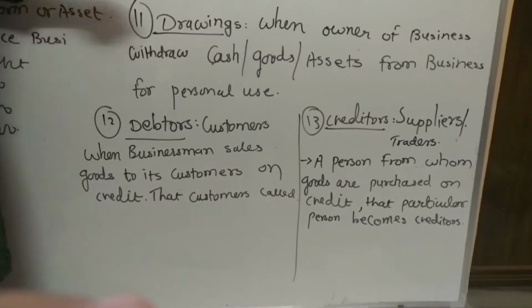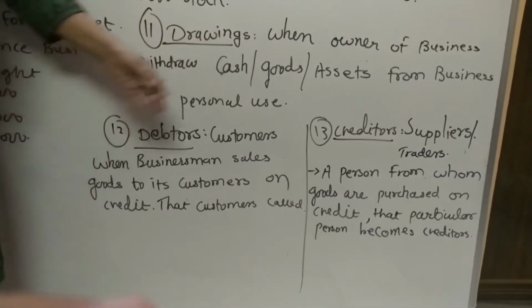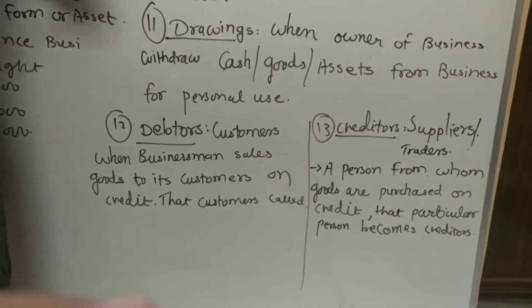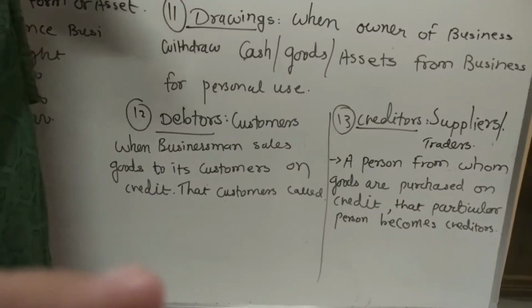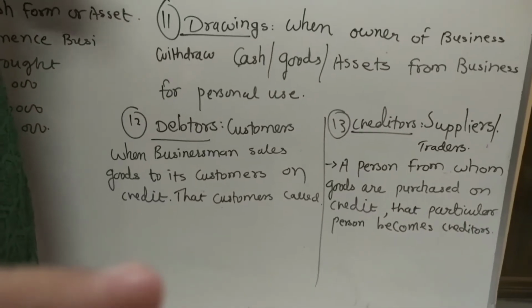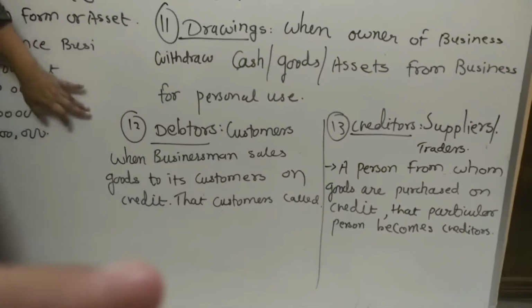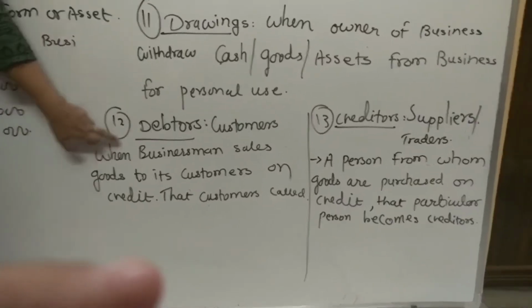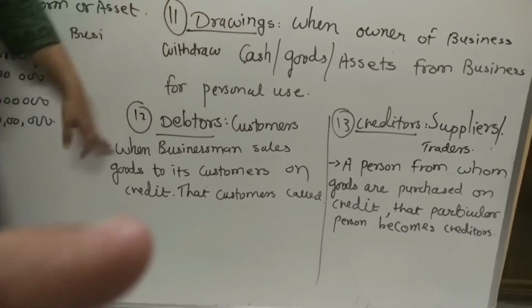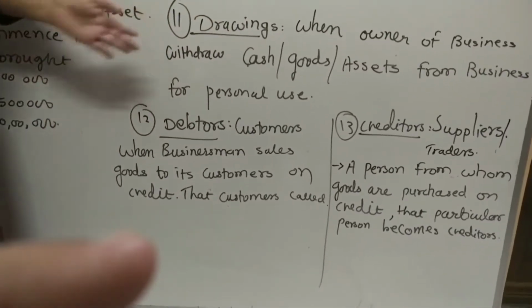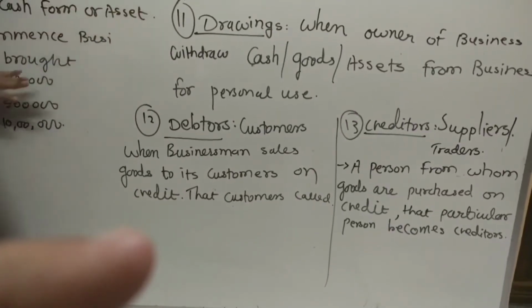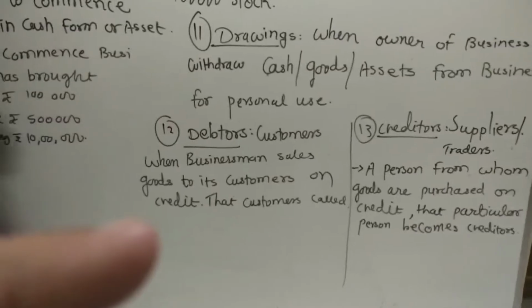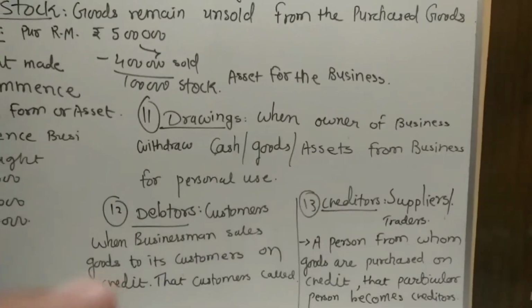Now next point is of debtors. तो debtors का दूसरा नाम होता है customers. Are you aware about this? Wherever you will go to any shop, any supermarket, so you will find the customers, right? So let's see, when businessman sells the goods to its customers on credit, so that customer becomes debtors. I am having the provision store.